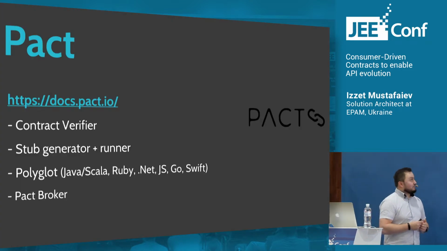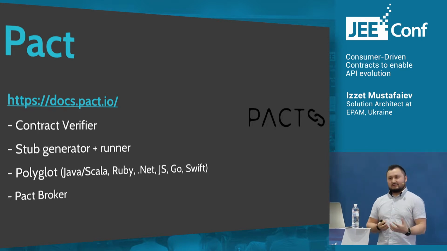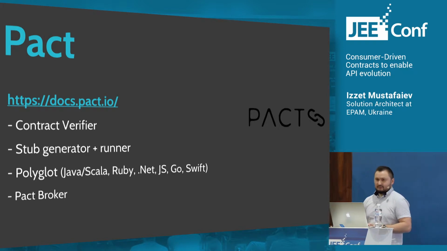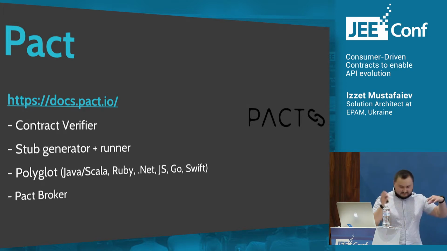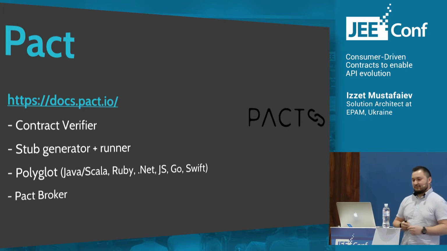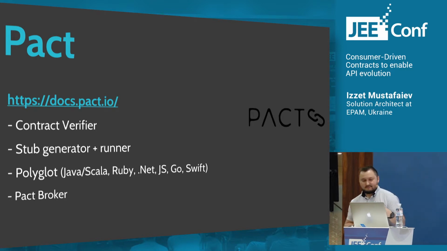So if you are in a Java shop, you can use it pretty successfully. There is one more tool called Pact. It also provides contract verification capabilities in an automated way. It also has stub generation and a runner, so we can run a stub and verify a consumer in isolation from the provider, and we do not need to run all the services that we depend on. And one more feature: it's polyglot.